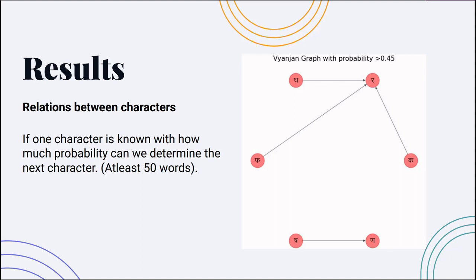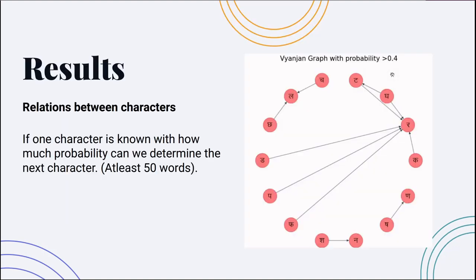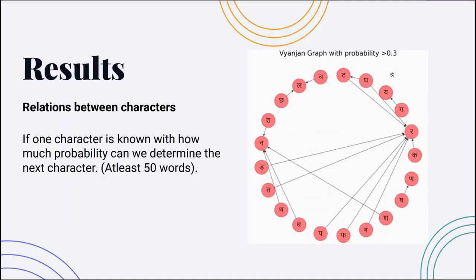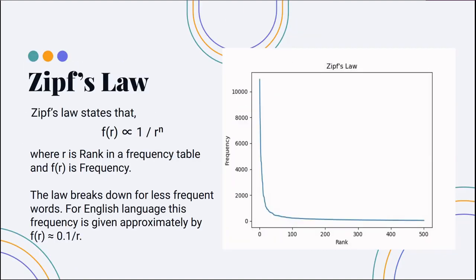Myself, Rudra Goyal. Studying relationship between different characters of a language is very useful. It can have various applications like cryptanalysis of substitution cipher or natural language processing. The graph shown here is a directed graph in which nodes represent characters and directed edges point towards the next character. For example, in this graph, if our current character is gh, then with probability greater than 0.5, we can say that our next character would most likely be ra. Similarly, these are graphs for probability greater than 0.4, 0.3, and 0.25.